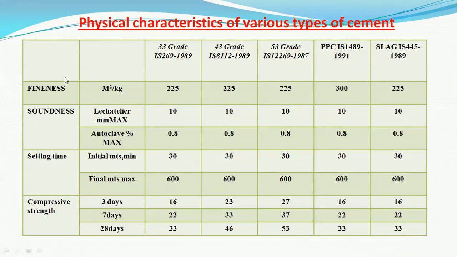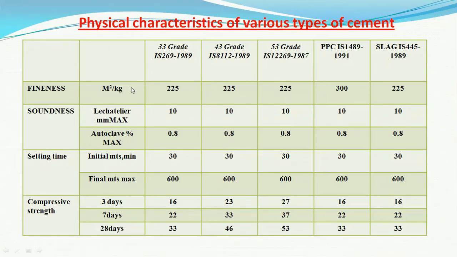Its physical properties to be taken into account before use of any type of the cement is its fineness, which is expressed in its specific surface, that is the surface area of the total particles of the cement per kilogram is known as the specific surface.